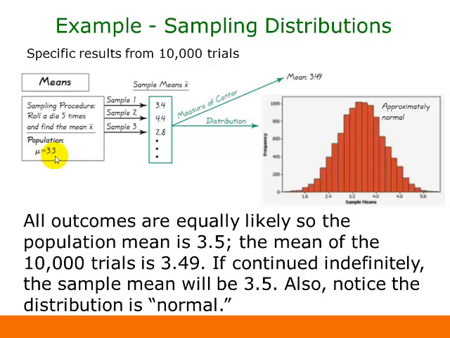Now our population mean is going to be 3.5. That just means that that's the mean of our possible outcomes. Our possible outcomes for rolling a die are 1 through 6.